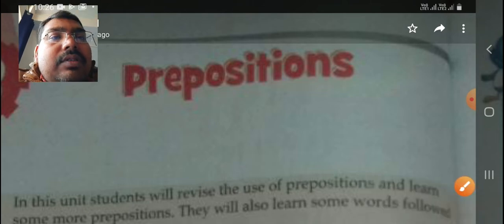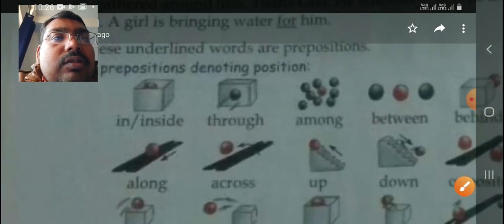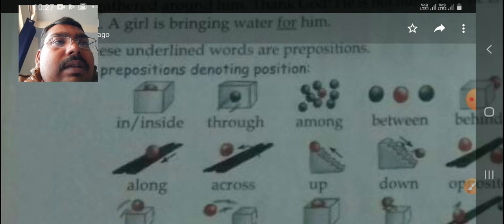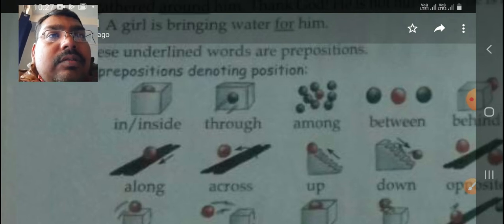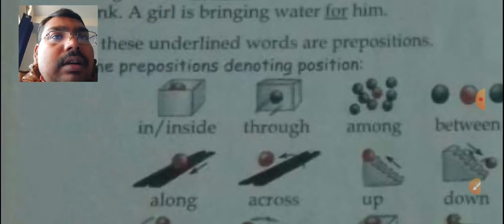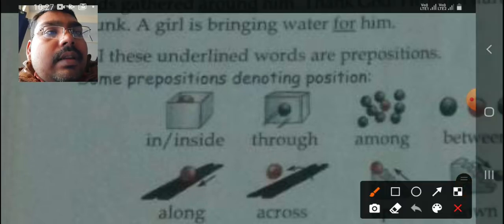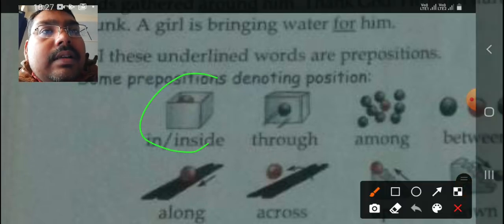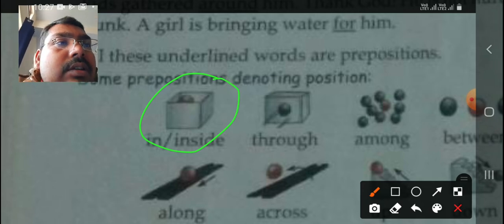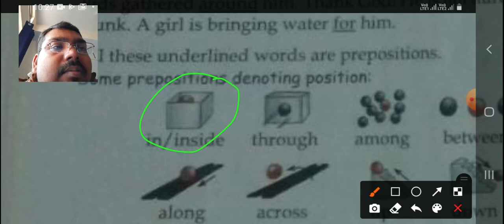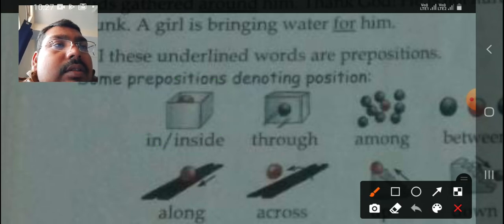For example, let me show you some pictures. Here you can see a ball, and this ball is kept inside this box. So we can say the ball is in the box or the ball is inside the box.